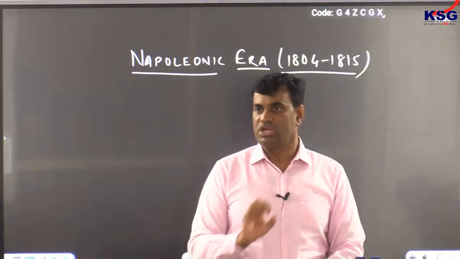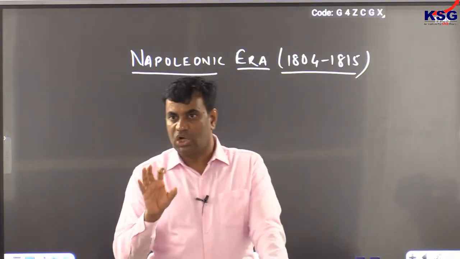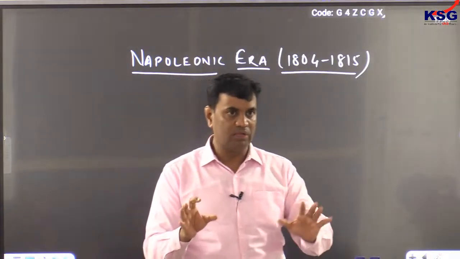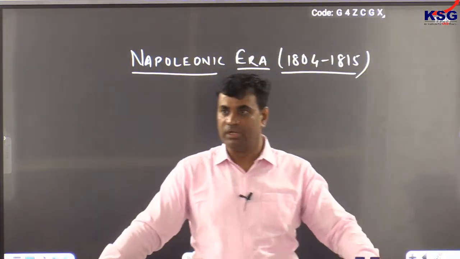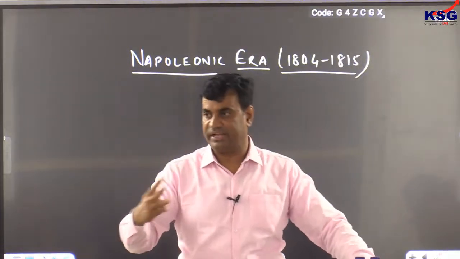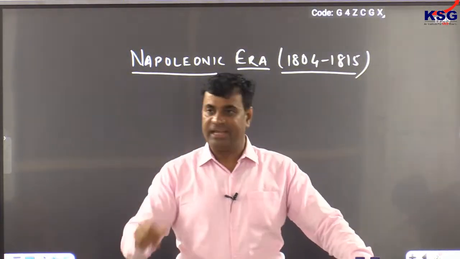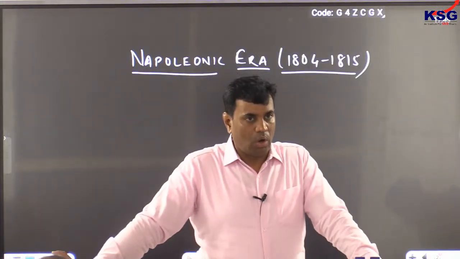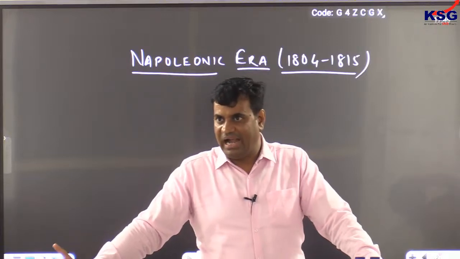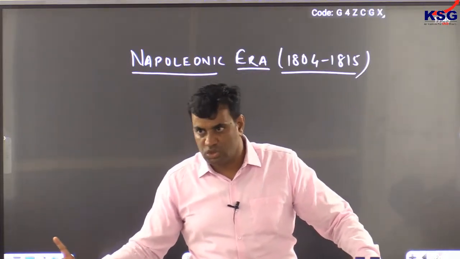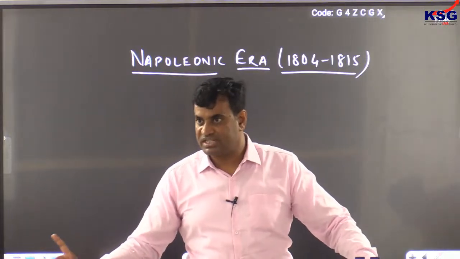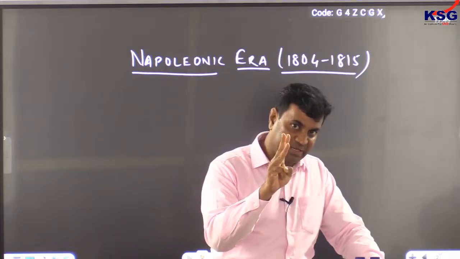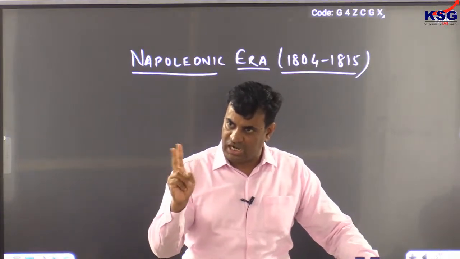And what was his approach? We'll understand this approach, which is known as the continental system of Napoleon. First of all, when he began to rule from 1804, in 3 consecutive years, in 1804, 5 and 6, he defeated 3 leading powers of mainland Europe. These 3 powers were Austria, Prussia, and Russia. Prussia is not in existence as of now, as Prussia is a part of Germany. So he defeated 3 major powers of mainland Europe: Austria, Prussia, and Russia.